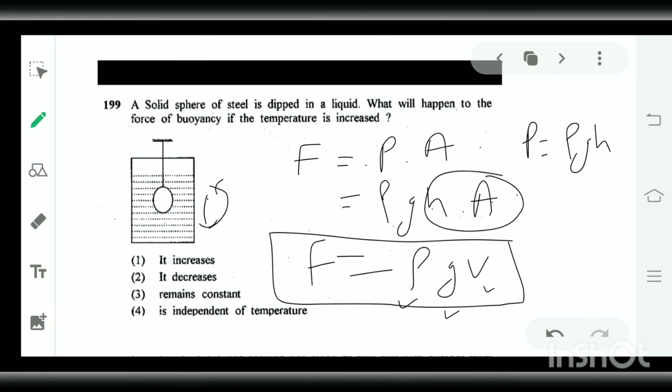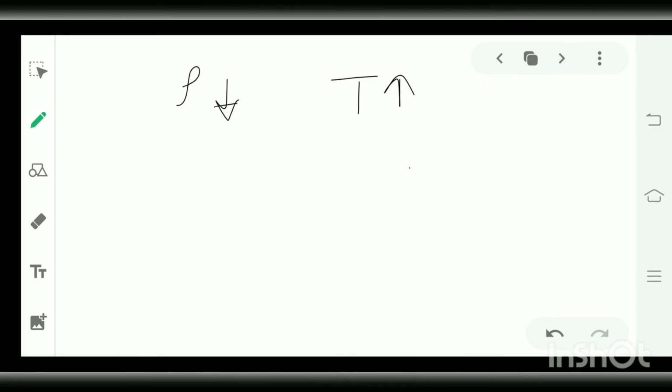This is metal still, but its volume will be less in comparison to the increase in volume of the water. The volume of this steel ball will increase, but the volume of water will also increase, and it increases more than this.